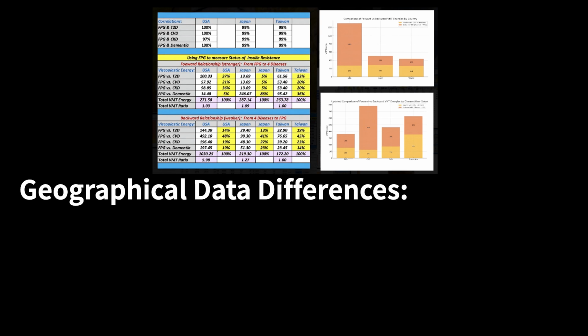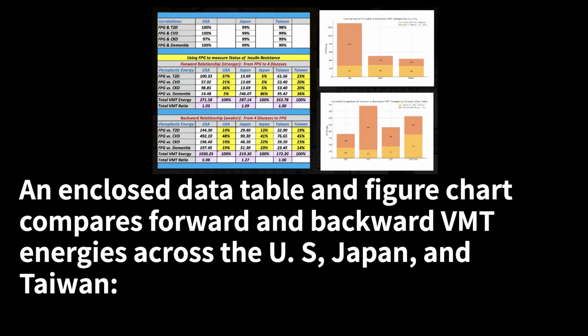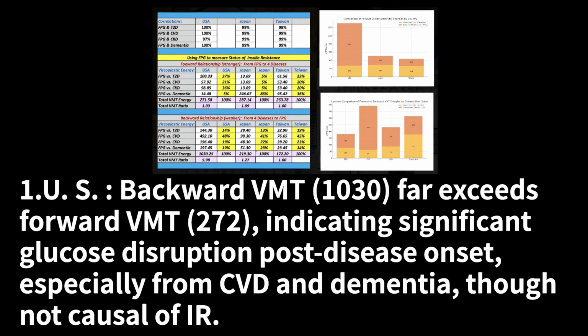Geographical data differences. An enclosed data table and figure chart compares forward and backward VMT energies across the US, Japan, and Taiwan. 1. US: backward VMT, 1030, far exceeds forward VMT, 272, indicating significant glucose disruption post-disease onset, especially from CVD and dementia, though not causal of IR.